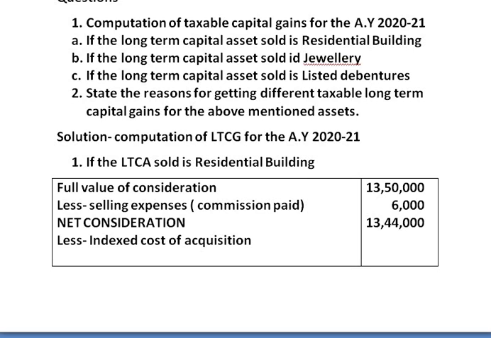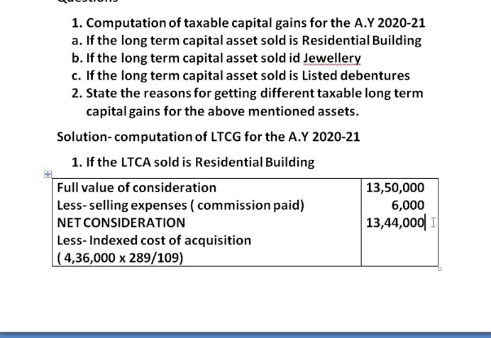Indexed cost of acquisition, how do we calculate it? It is cost of acquisition, that is 4,36,000, into the cost inflation index for the year of transfer. We always transfer the asset in the previous year. So for the previous year the cost inflation index is 289. We divide it by the CII, that is the cost inflation index for the year of purchase. This asset is purchased in the year 2003-04 and the cost inflation index for that year is 109.